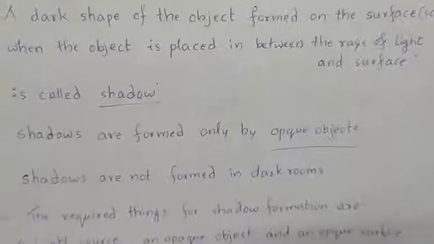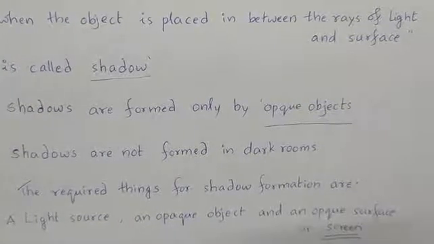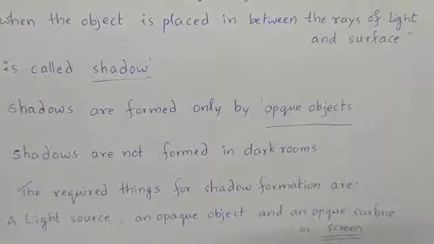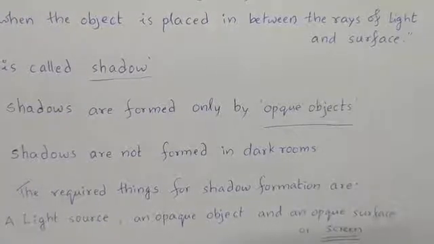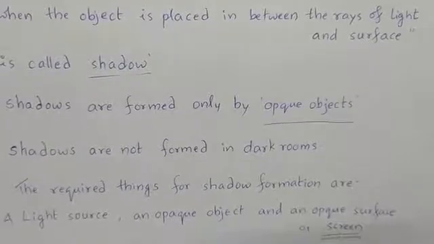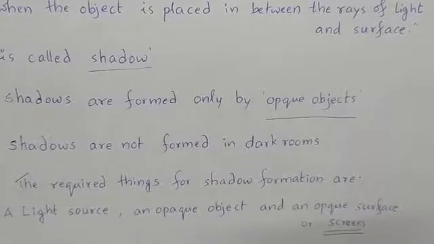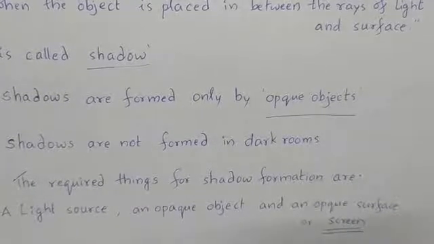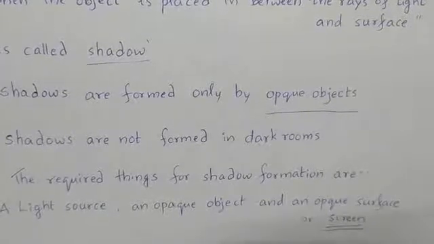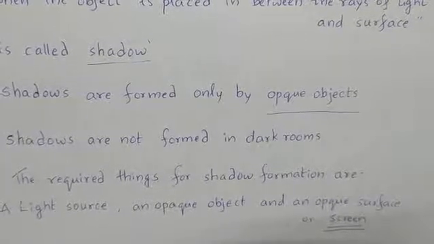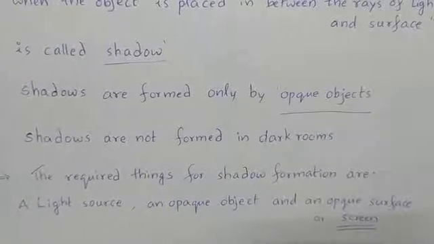Okay, shadows are formed only by opaque objects. If a clear glass is placed in between the rays of light and the screen, what will happen? Through that clear glass, light will pass through it. So, no shadow can be formed. If an opaque object is placed, then as light is not able to pass through that object, its shadow will be formed on the screen. Okay, so shadows are formed only by opaque objects.